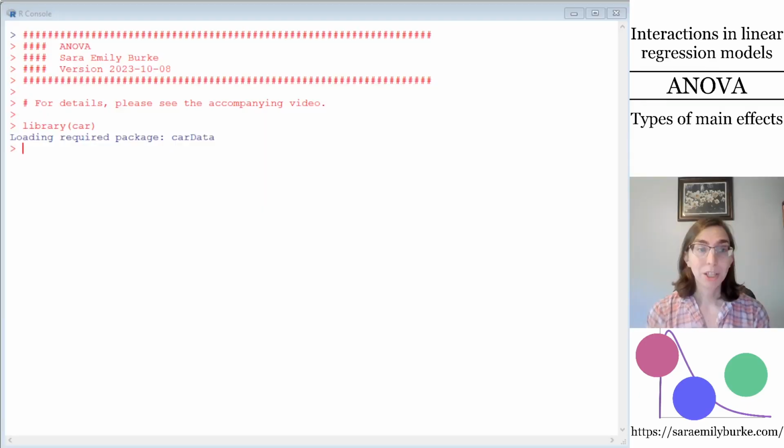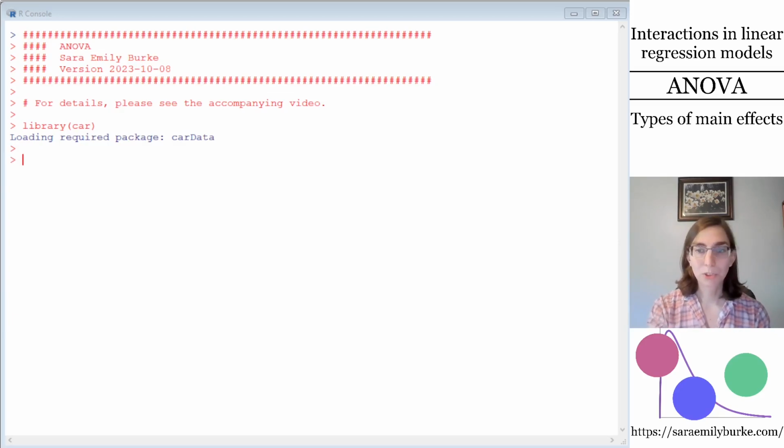Let's try it in R. Here we are at an R console. I'm going to walk through some example data sets. I have a link to the code and the example data sets in the description of this video. And the first thing that I've done is load the car package, CAR, which is going to be vital to the types of F-tests that we want to run later on.